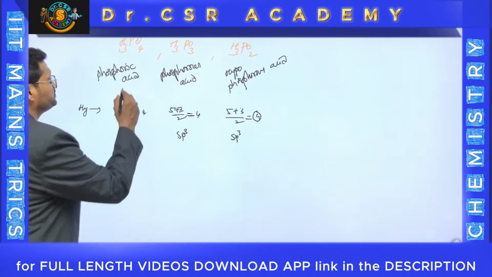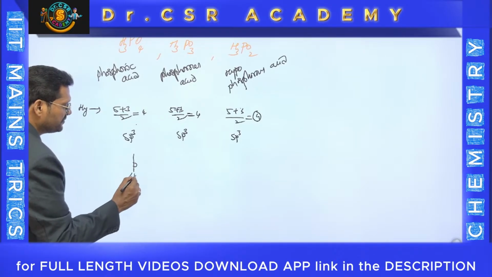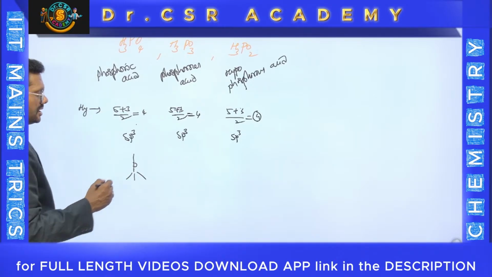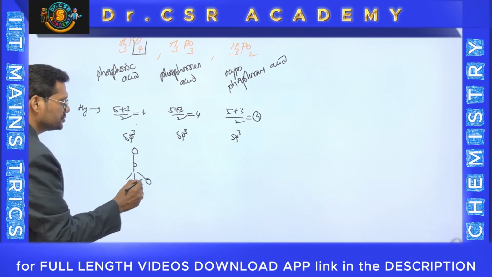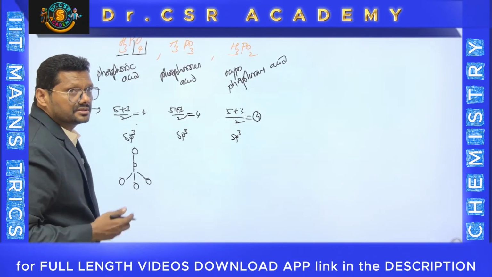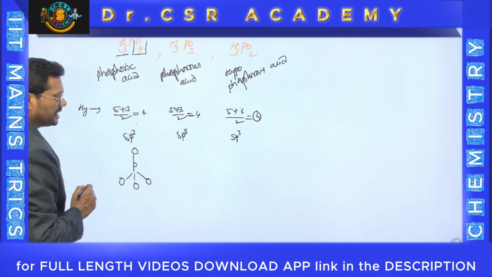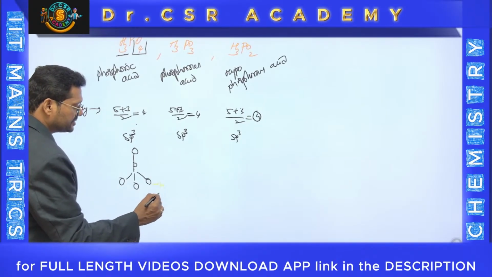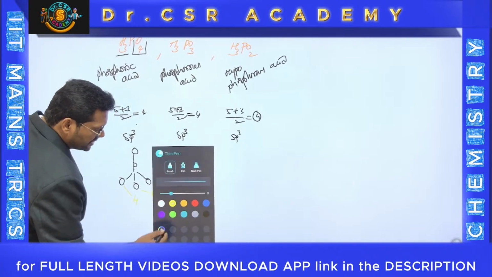Let us observe. Keep phosphorus here, with 1, 2, 3, 4 bonds, because it is tetrahedral. You can check, there are 4 oxygens. Where can you keep the hydrogens? These are called oxyacids. Oxyacids means hydrogen should be present on the oxygen. Here is a hydrogen, here is a hydrogen, here is a hydrogen. They won't count in the particular structure.